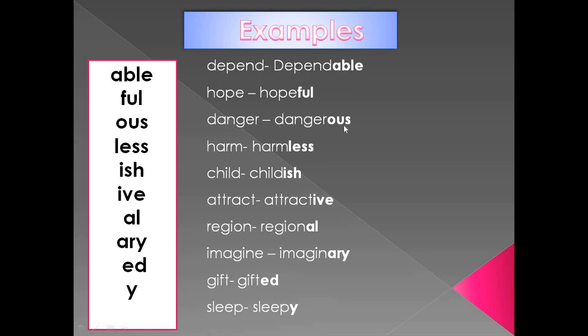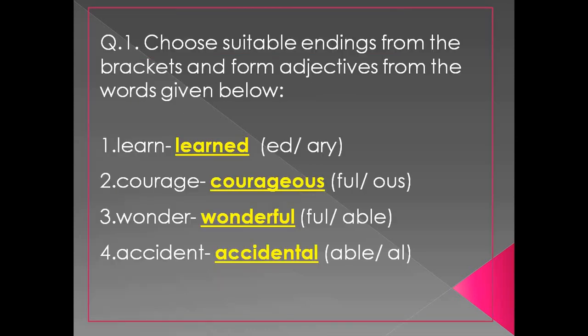Danger, dangerous. Harm, harmless. Child, childish. Attract, attractive. Region, regional. Imagine, imaginary. Gift, gifted. Sleep, sleepy. You can read more examples from your book.